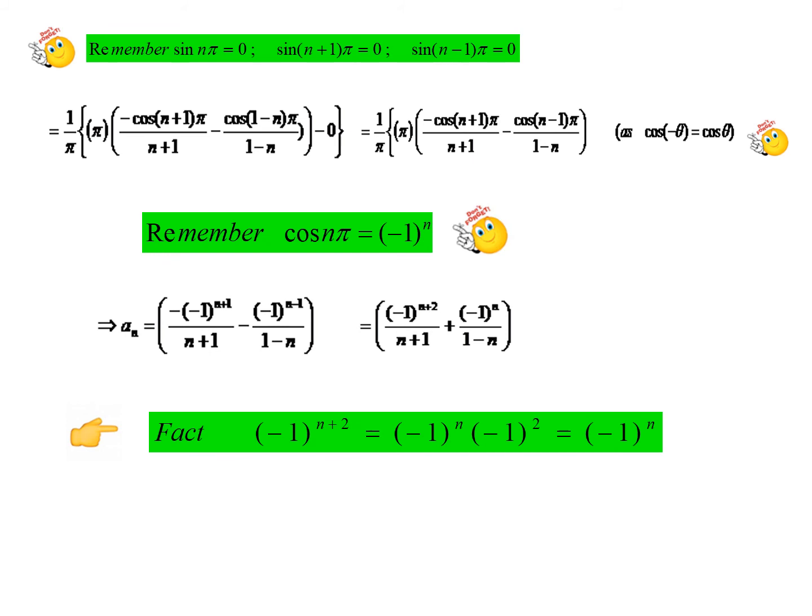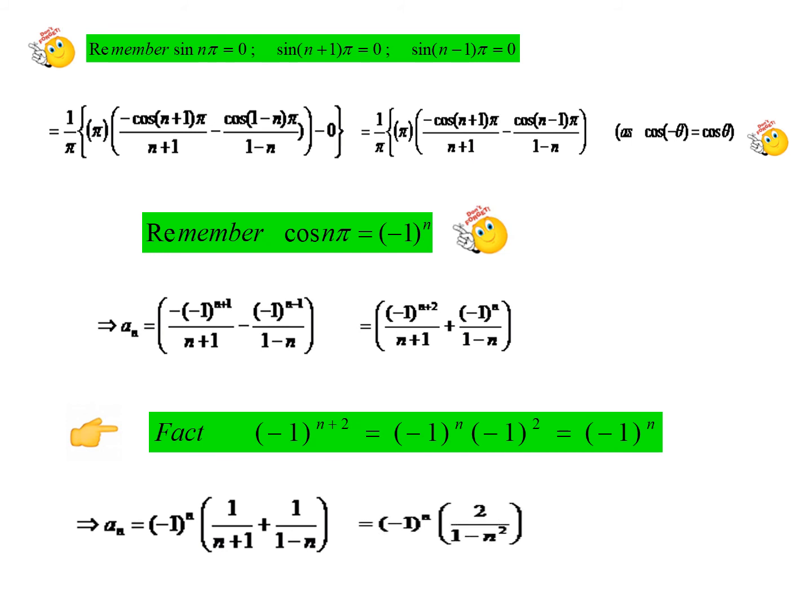So let us substitute that. The value of a_n will become (-1)^n sitting on both terms, so we have taken that (-1)^n common out. Inside we have 1/(n+1) + 1/(n-1). We just need to take the LCM now. When we take the LCM, we get this answer: 2/(1 - n^2). So this is the value for a_n.